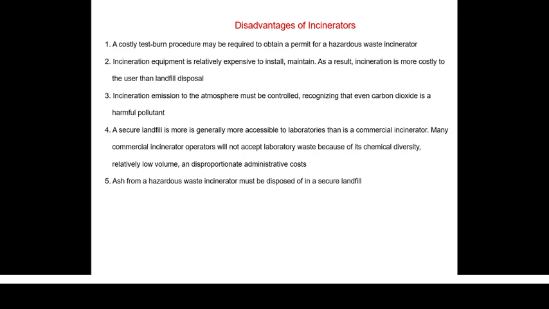This may not be the case, because a specific type of incinerator may be available, and that's why different types of chemical waste may be generated in the chemical laboratory. For each type of chemical waste, we have to have a specific incinerator in the laboratory. So this is the disadvantage.